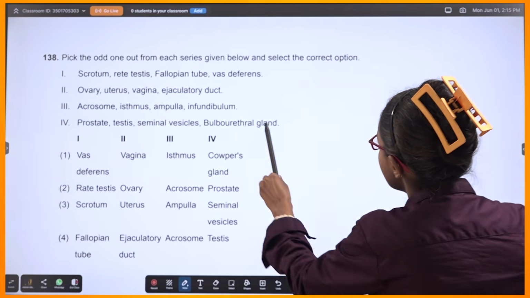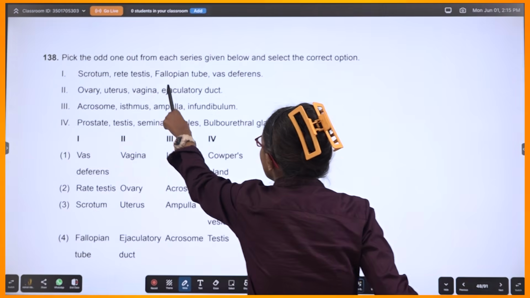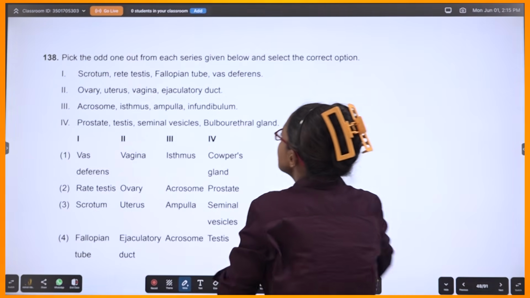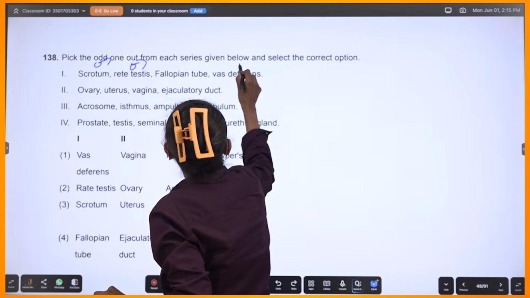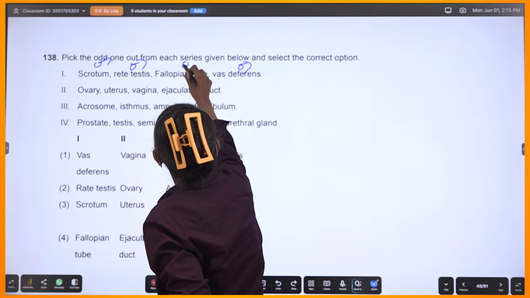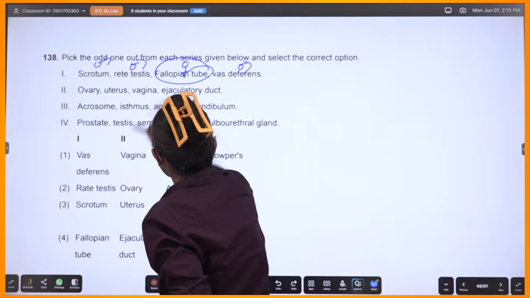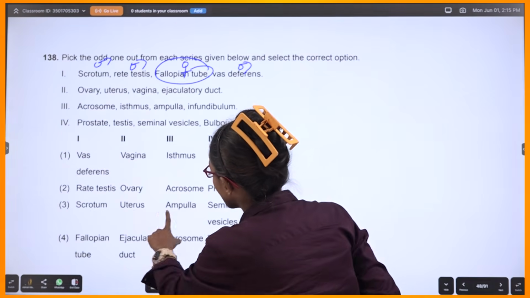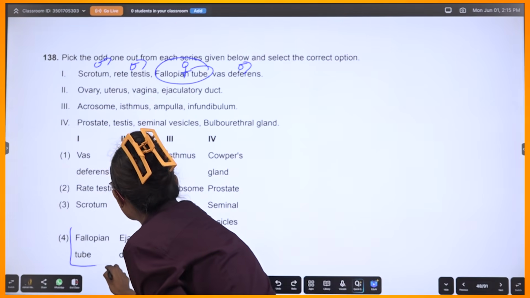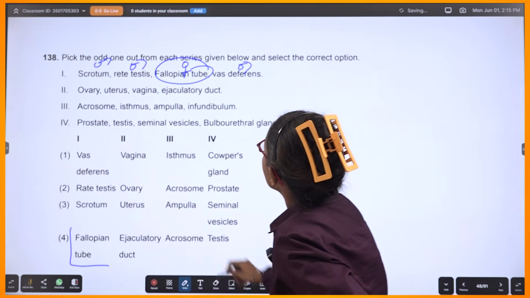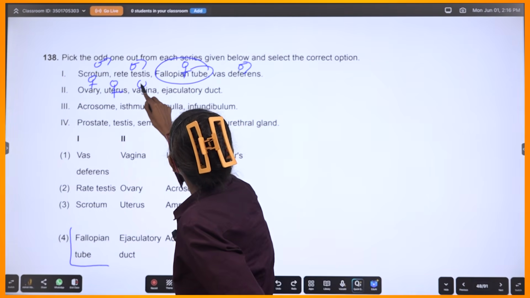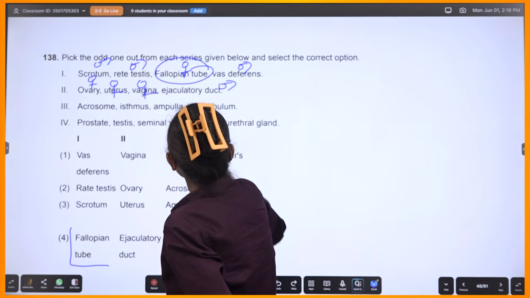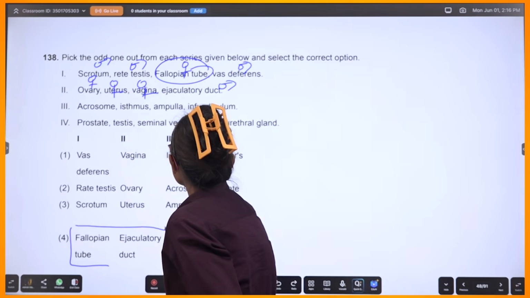All right. So over here they say pick the odd one out from each series. Okay. Scrotum male, rete testis male, vas deferens male. This is female. So I'll go with fallopian tube. All right. Which option? This one. Okay. Then ovary female, uterus female, vagina female, ejaculatory duct male. This one.